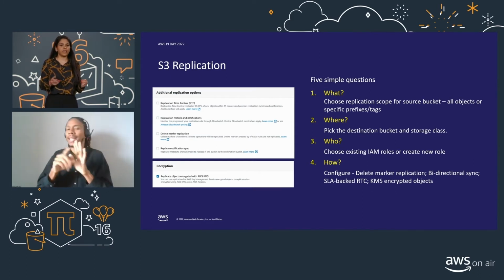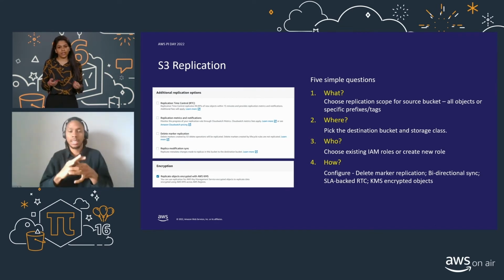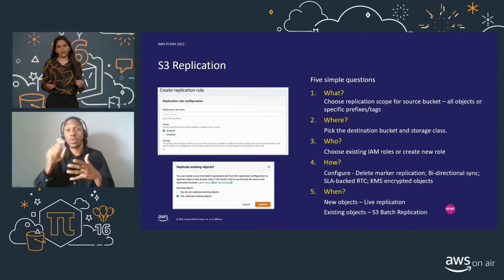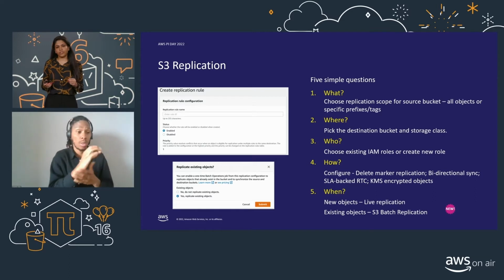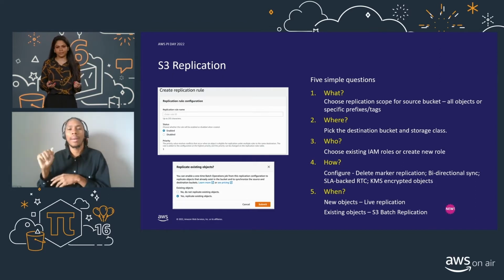There are some additional replication options, like choosing RTC or replication time control, which is backed by SLA, or configuring delete marker replication if you want to have your source bucket and destination bucket deletes in sync. The other options here are bidirectional sync and KMS encrypted objects. Last but not the least, the question that we should try to answer is when to use what replication. So if you're trying to replicate new objects, we recommend using live replication, or if you're trying to replicate existing objects, you use S3 batch replication, which is a new feature.